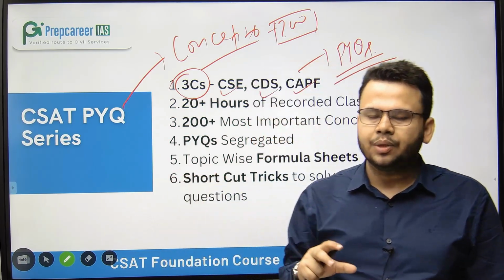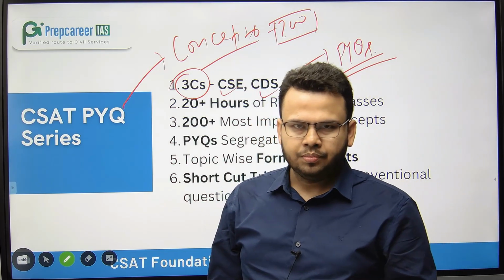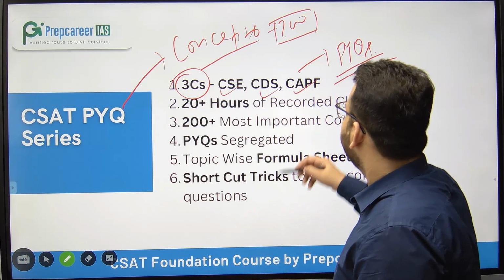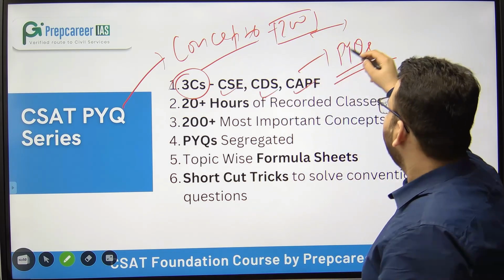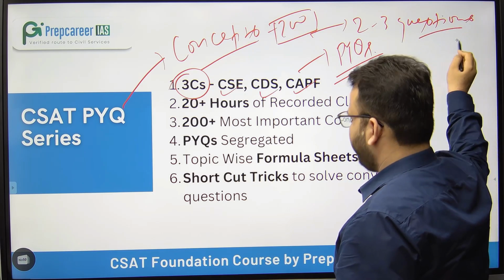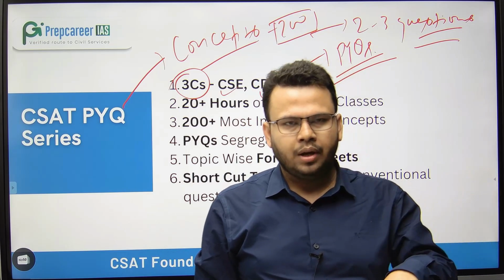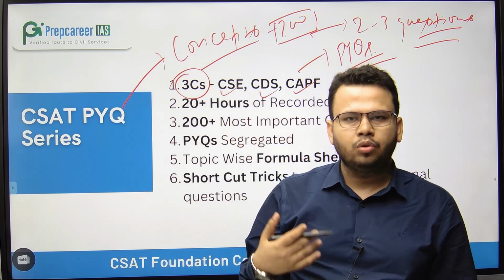Learning the concept is very important, right? Once you have learned the concept, you can easily solve the question. So 200 concepts, and based on these concepts 2 or 3 questions will be solved on every concept. Suppose I told you a concept, and on that concept 2 questions from PYQ are solved, and I will give you the rest of the questions to solve.